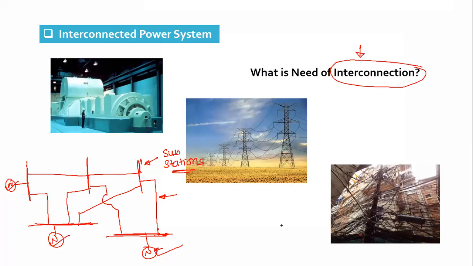Probably high cost will not be considered a disadvantage, because if it is interconnected, we can go for economic operation of the power system, by properly scheduling the generation of various generators, operating the transmission corridors, and metering.